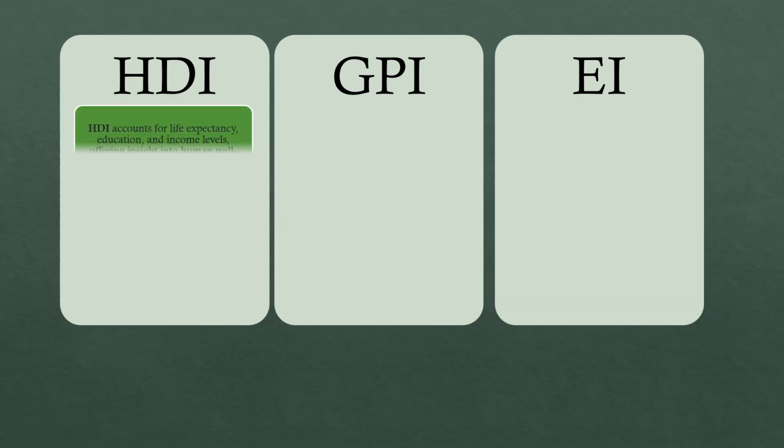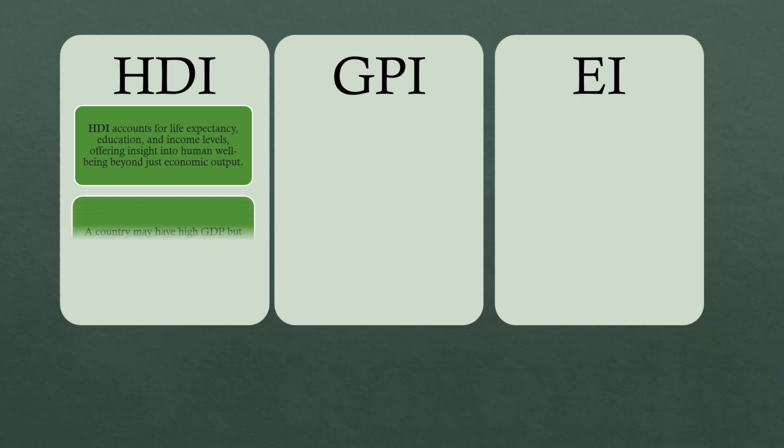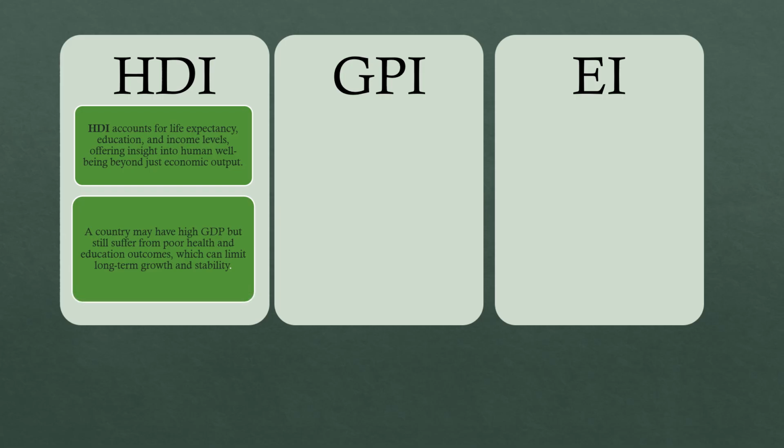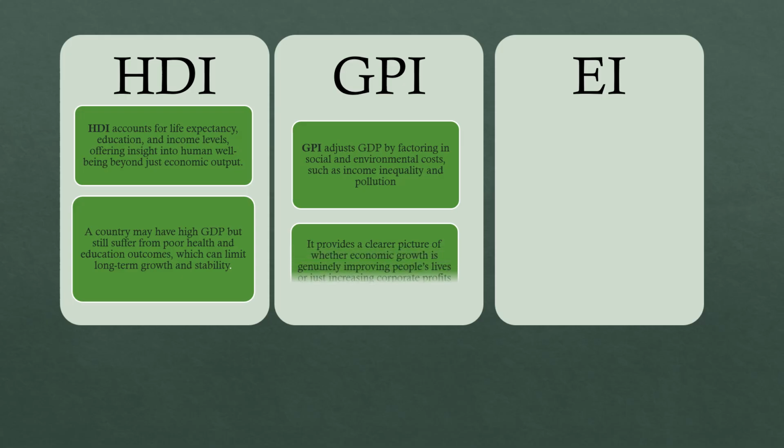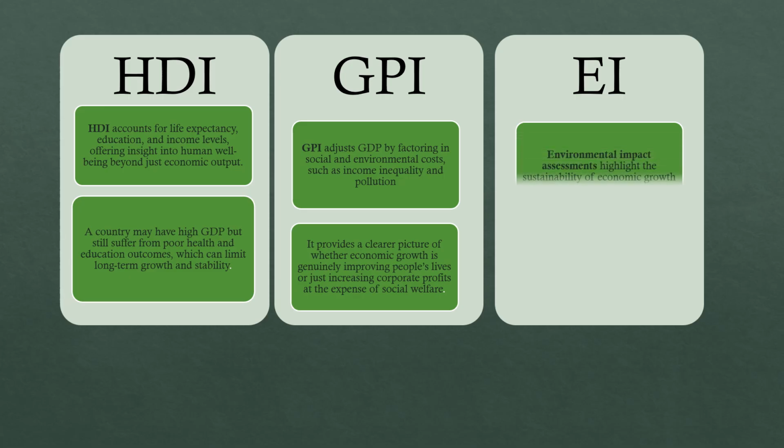HDI accounts for life expectancy, education, and income levels, offering insight into human well-being beyond just economic output. A country may have high GDP but still suffer from poor health and education outcomes, which can limit long-term growth and sustainability. GPI adjusts GDP by factoring in social and environmental costs such as income inequality and pollution. It provides a clear picture of whether economic growth is generally improving people's lives or just increasing corporate profits at the expense of social welfare.